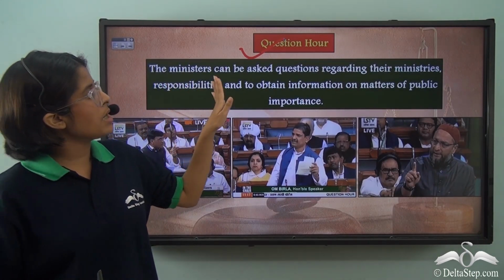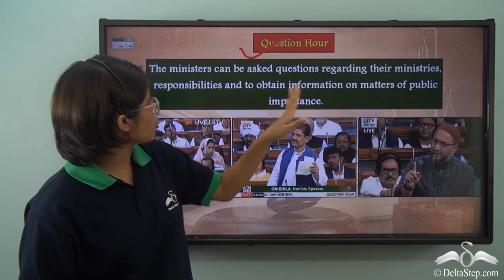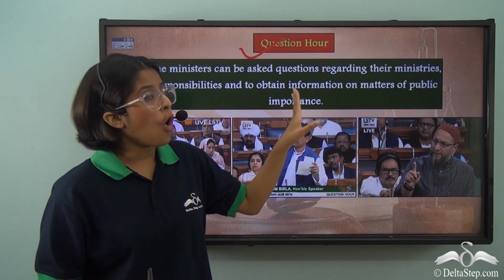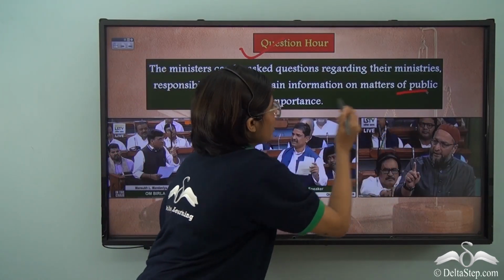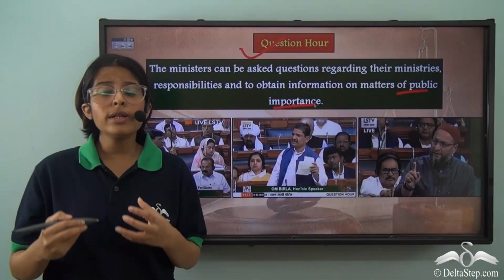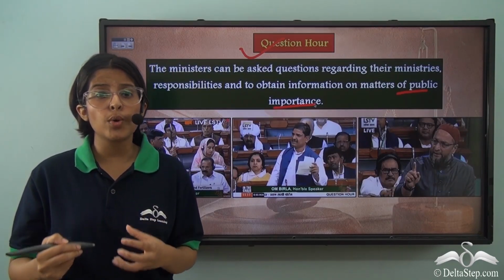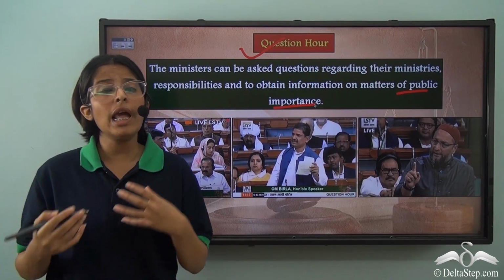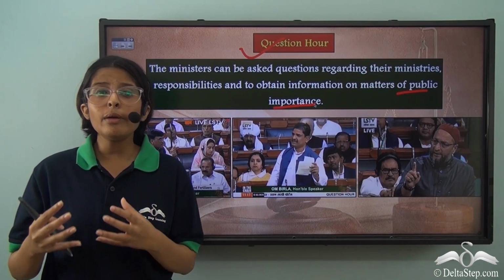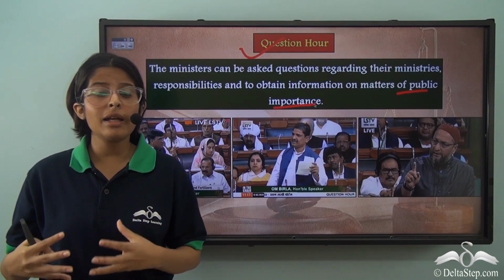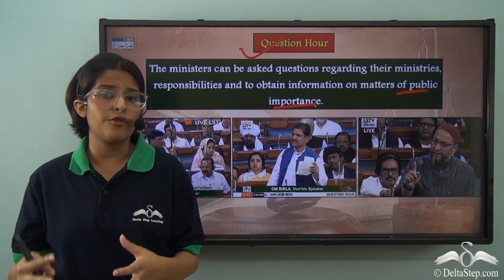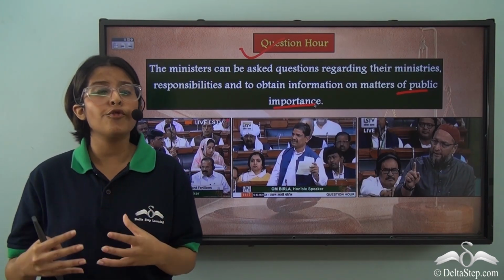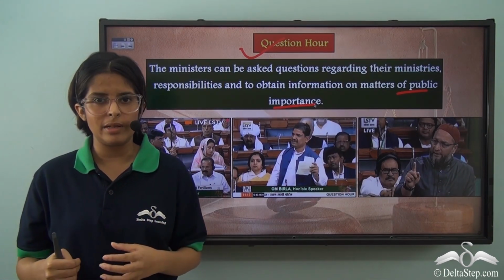So, the ministers can be asked questions regarding their ministries, responsibilities, and to obtain information on matters of public importance. Through this asking of questions, which is known as interpellation, the legislature keeps a check on the executive. When the ministers know that they can be asked questions regarding their functions, they tend to be more aware of their duties and perform their duties more responsibly.